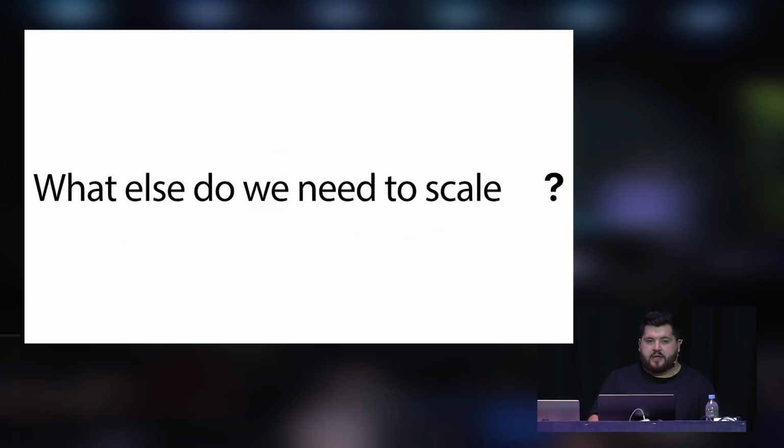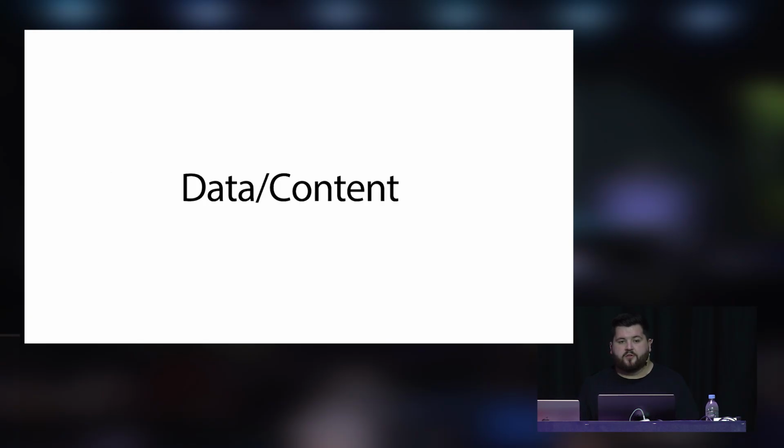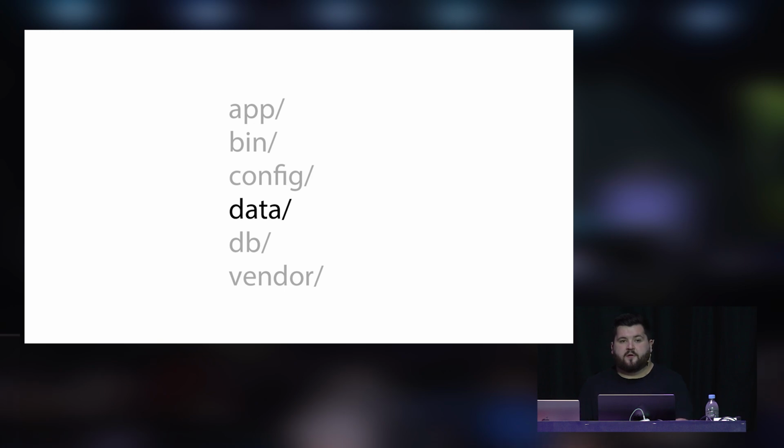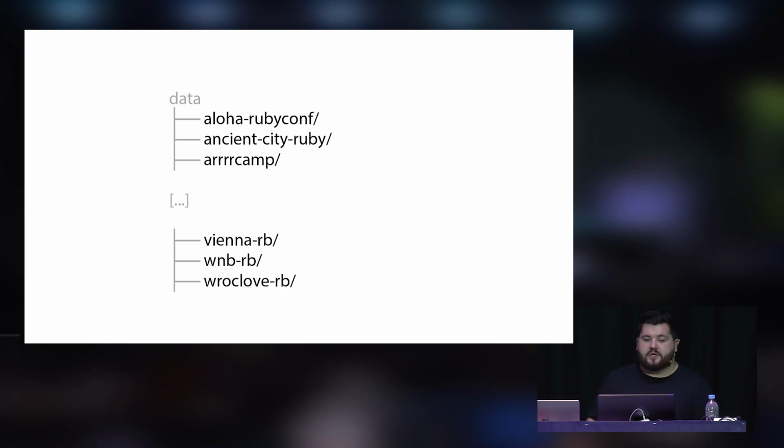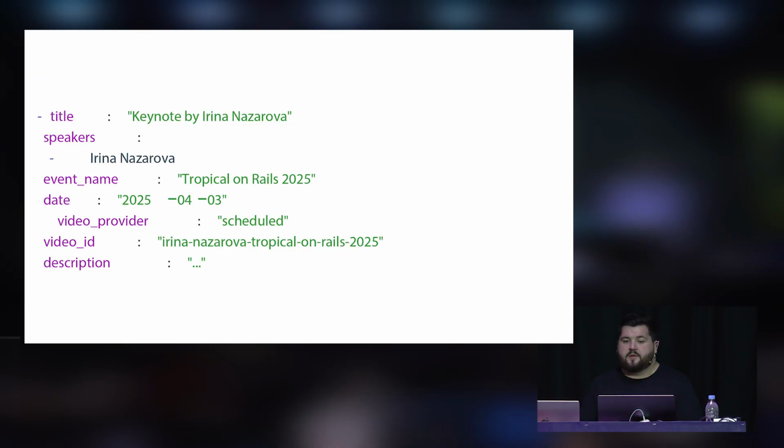The other question is, what else do we need to scale? And I think the more important part is the heart of RubyEvents, which is the data and the content. So what we have is a data directory on the top level of our Rails app, which has subfolders which are the conference series, so you can see all the events there. And within those, we have subfolders for the individual events, and these have videos.yaml files to have all the talks in them. If you look at one of them, you can see it's a pretty simple YAML file. We have a title, the speaker, the date, and some information about the video itself.